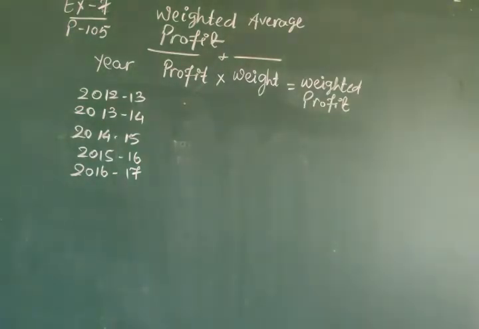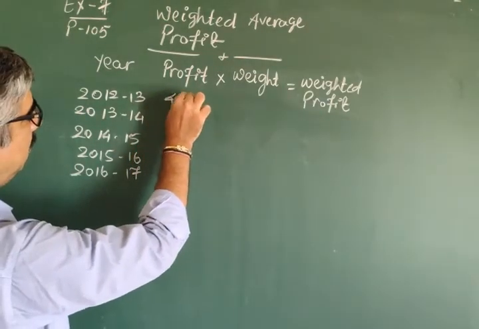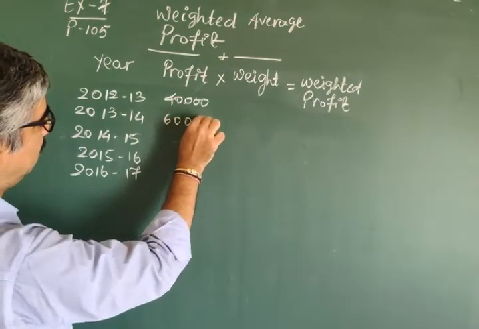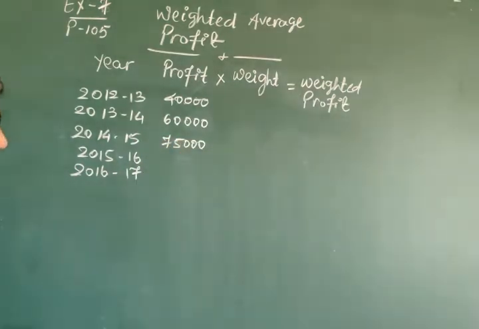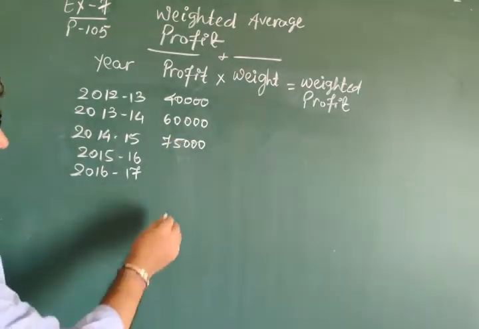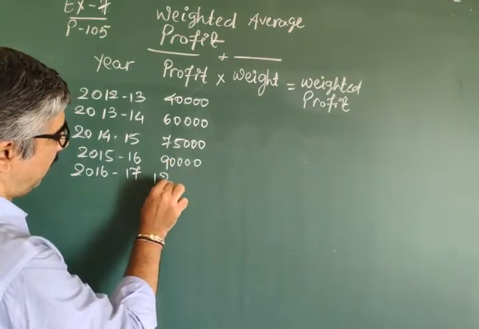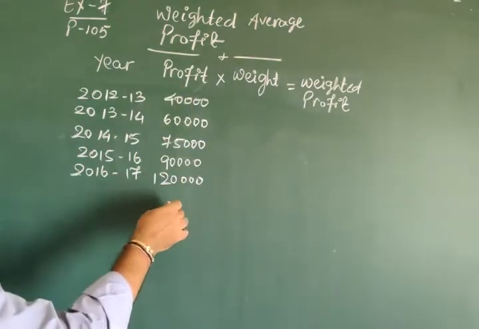The profit amounts given to you are 40,000, 60,000, 75,000, then 90,000 and 1,20,000. The data is already given to you.